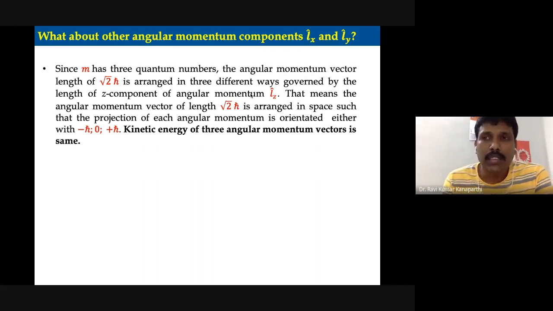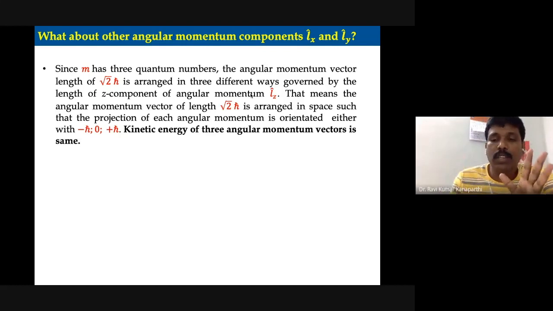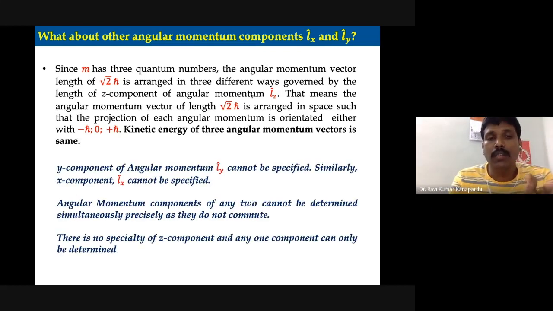Had it been the y-axis, this component could have been Ly. If it is the x-axis, this component could have been Lx.